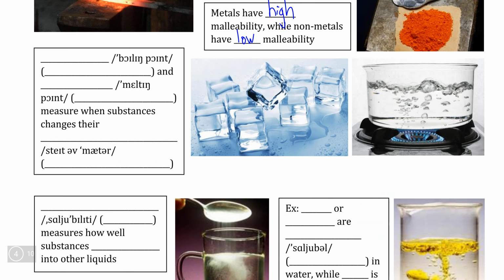A different category of physical properties involves temperature changes. For example, if we add enough heat to a liquid, we can find its boiling point, the temperature at which the liquid turns into a gas. And likewise, if we apply this to solids, we can also find the melting point, which is the point at which a solid turns into a liquid.